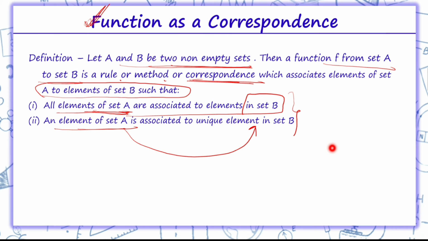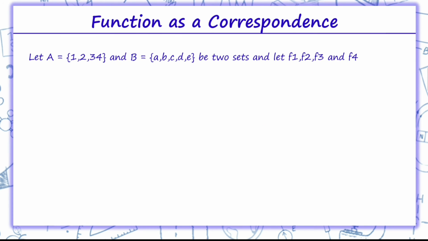What are the two conditions? The two conditions are: all elements of set A should be associated with set B, and all elements of set A should be associated to a unique element. There should not be two images, only a single image. Let's suppose I am provided with a question: set A is 1, 2, 3, 4, and set B is a, b, c, d, e. These are the two sets.